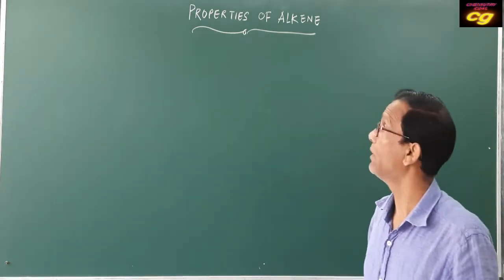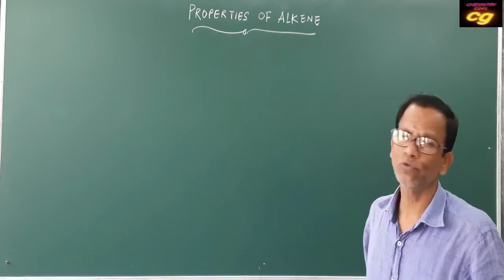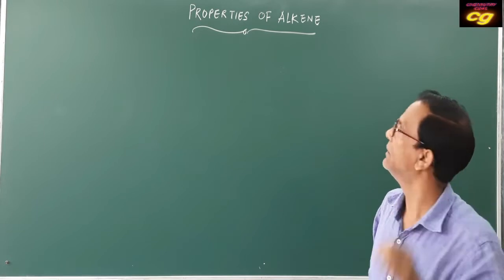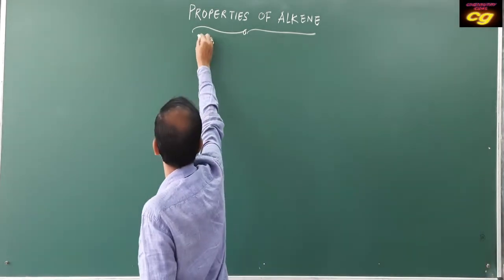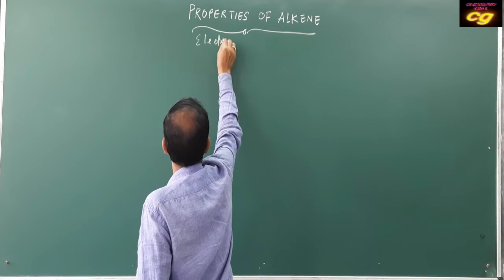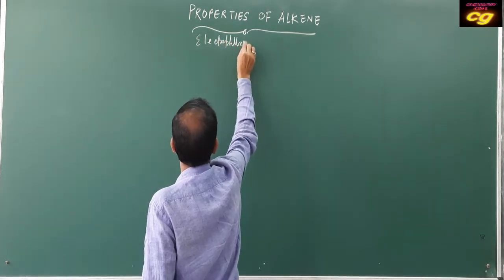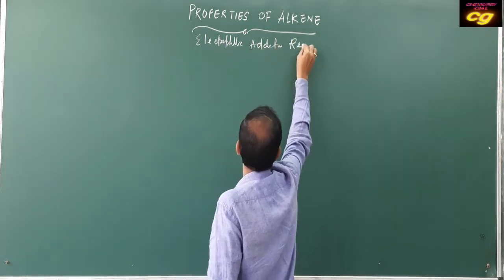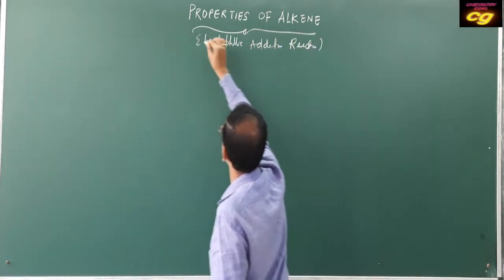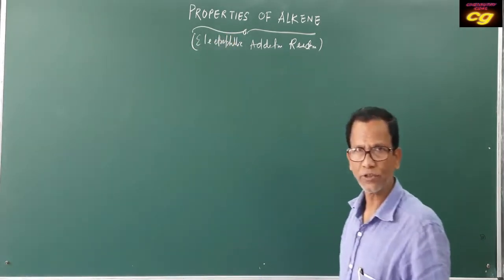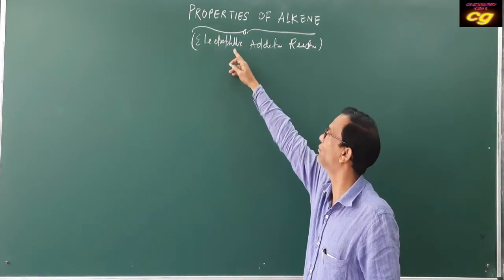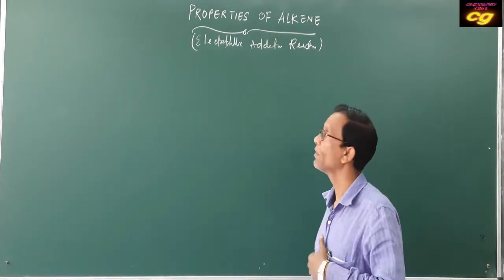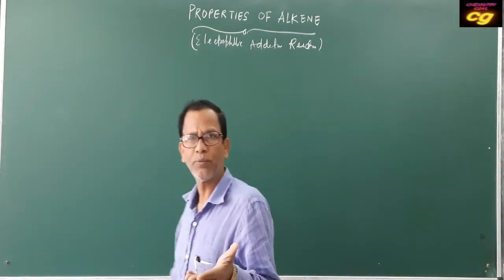Due to the availability of the pi bond, it mainly shows electrophilic addition reactions, because the pi electrons are attracted by the electrophile. Then what are the physical properties of alkene?